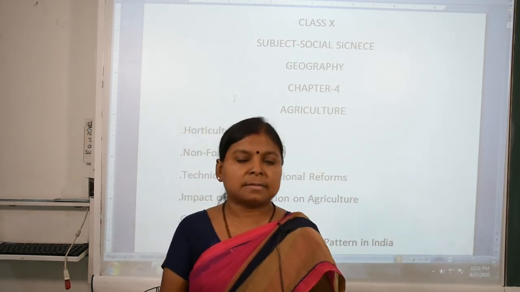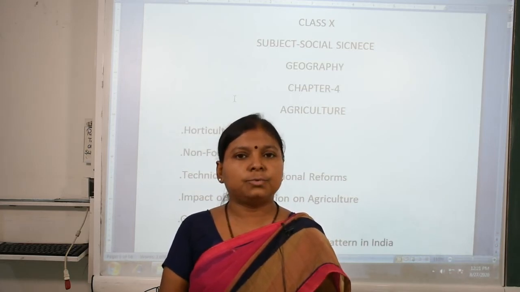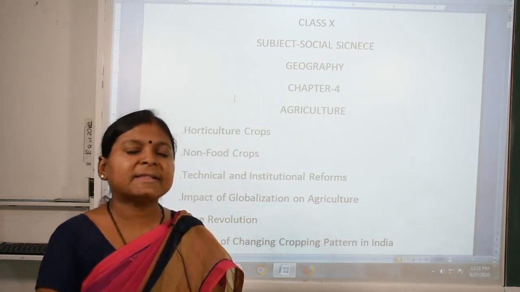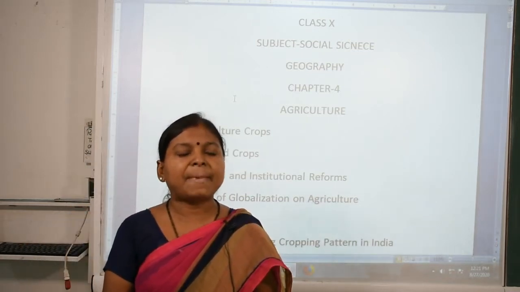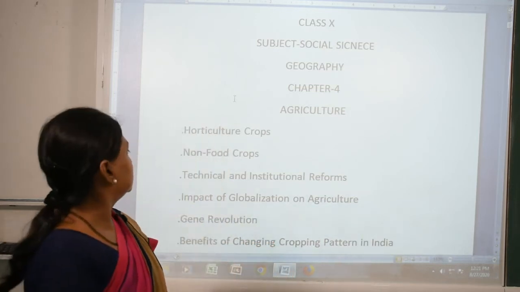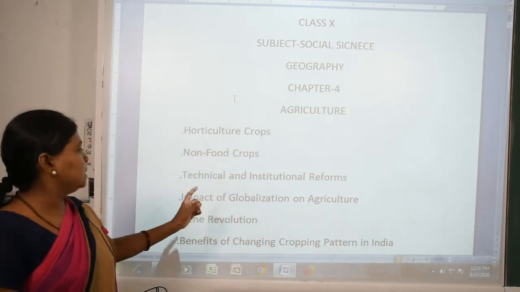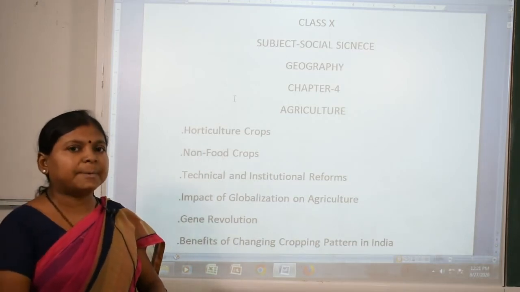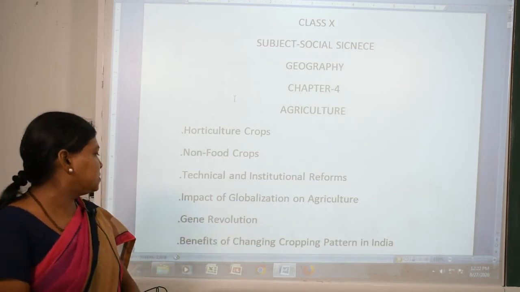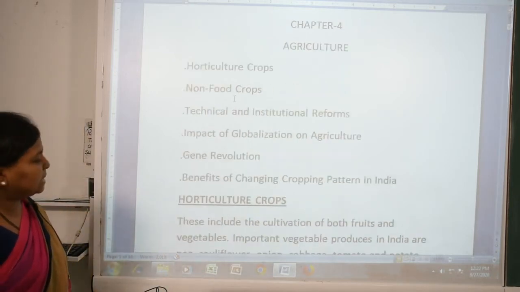Today I am taking the class 10 Social Science Geography Chapter 4, that is Agriculture. I already explained to you the types of farming, cropping patterns of India, and commercial farming. Today I am taking horticulture crops, non-food crops, technical and institutional reforms to improve agriculture, the impact of globalization on agriculture, the gene revolution and the benefits of changing cropping patterns in India.